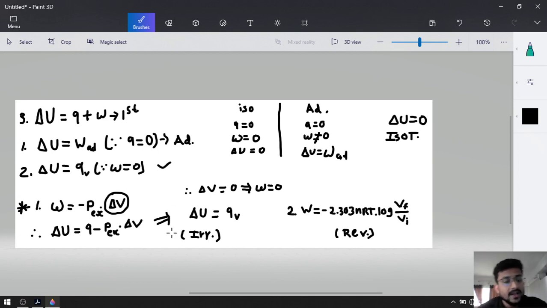That was already deduced. These formulas are for the irreversible process. If we are talking about the reversible process, W will be equal to minus 2.303 nRT log Vf upon Vi. For the isothermal process, delta U is equal to 0, and if delta U is equal to 0, Q will be equal to P external delta V for irreversible, not negative sign, and for reversible 2.303 nRT log Vf upon Vi, not negative sign. We are talking about the Q.